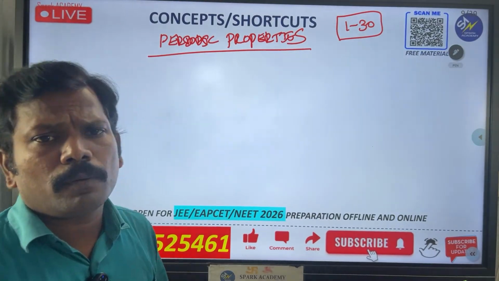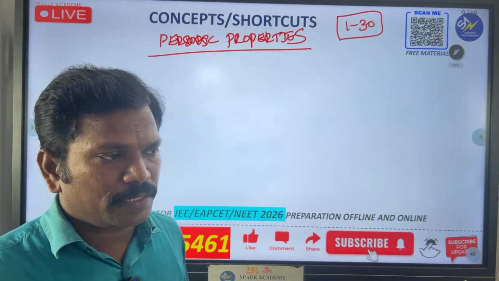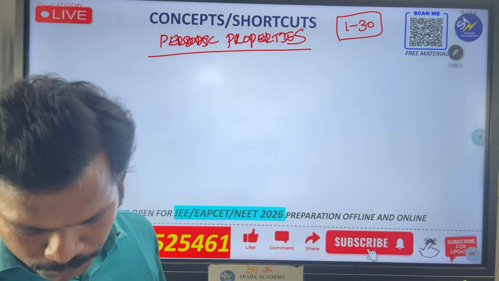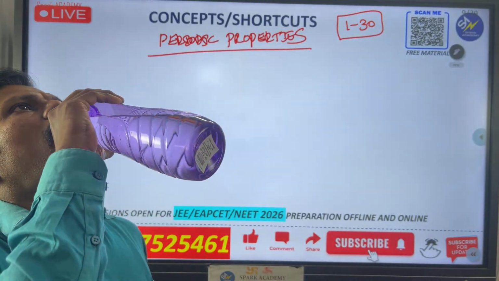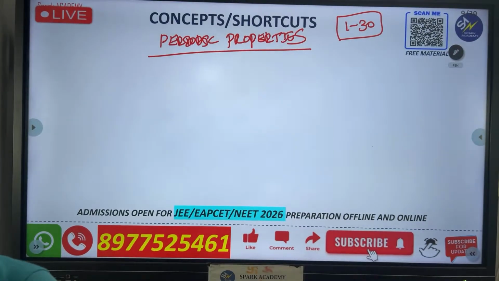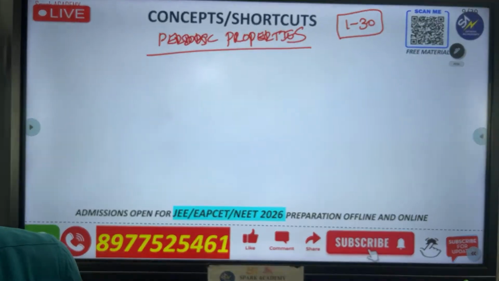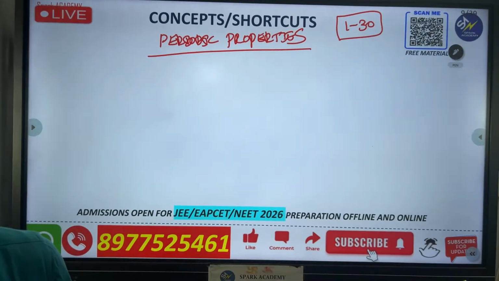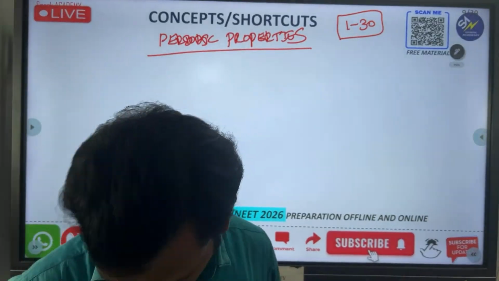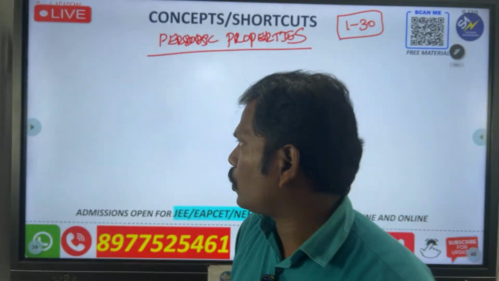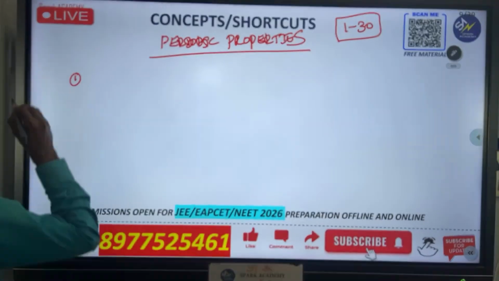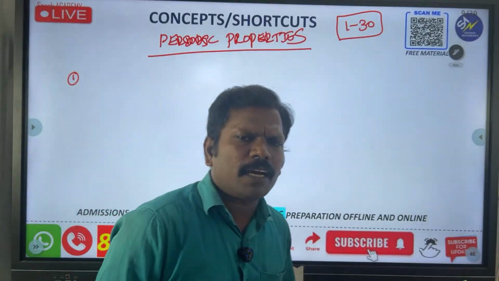So all of you please remember the periodic properties. I will tell you first of all, periodic properties. What is the meaning of periodicity?